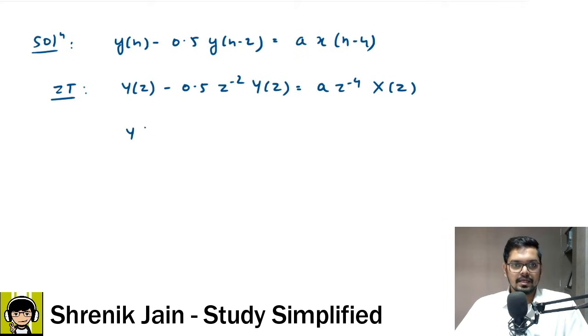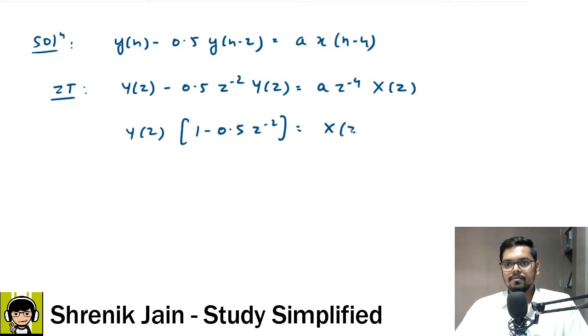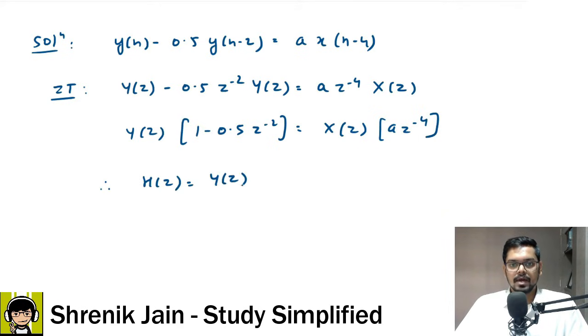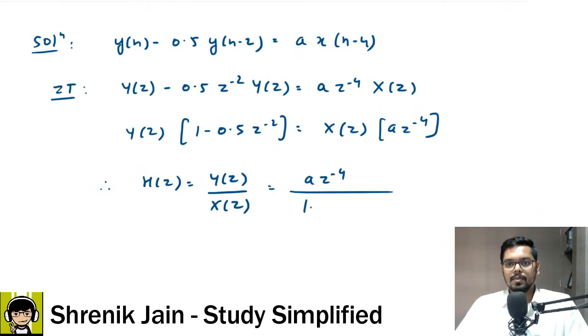So y of z can be taken common from the left hand side. This is what is left inside the bracket, and in the right hand side we have x of z, and in the bracket we have a into z to the power minus 4. Therefore I can say my h of z, the transfer function, is y of z by x of z, which is equal to a z to the power minus 4 divided by 1 minus 0.5 z to the power minus 2.